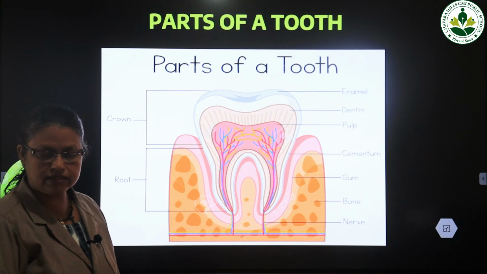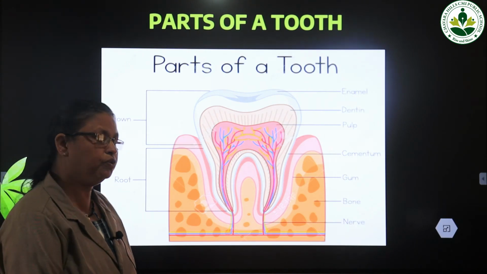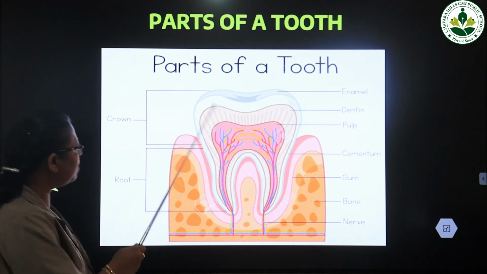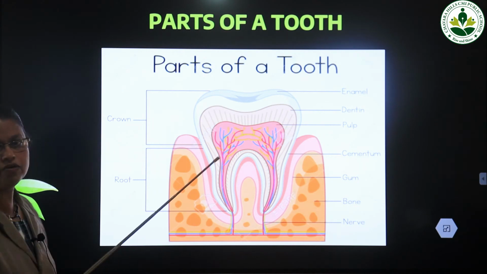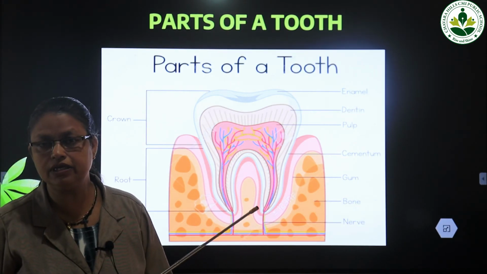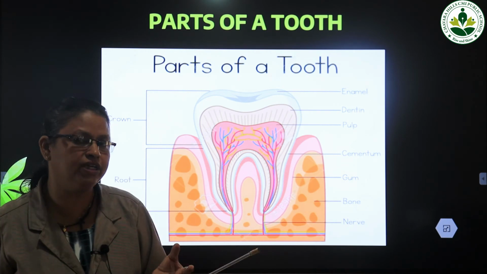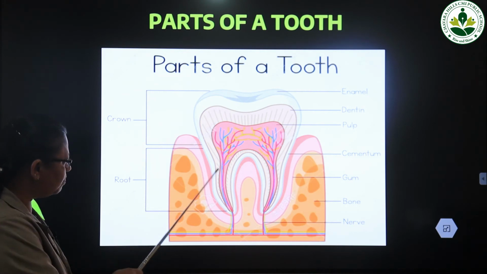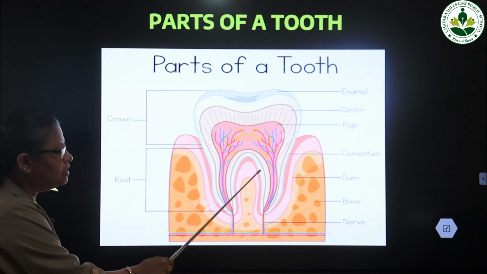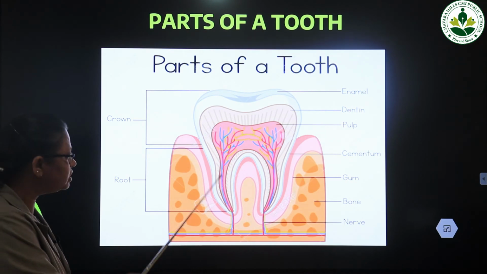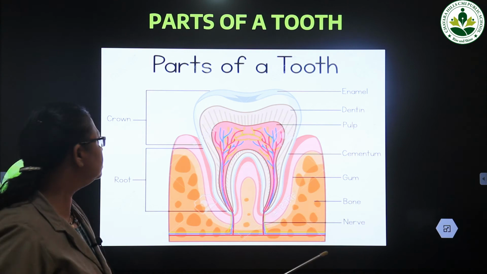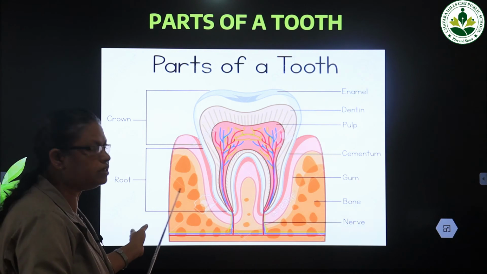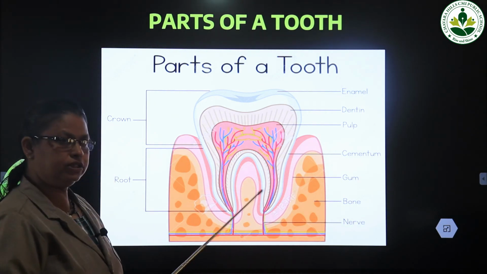Okay. Next we see the different parts of a tooth. There are different parts you can see in the picture. And this part is known as the crown. When you look at your teeth in the mirror, what do you see? You can just see the outer part of the teeth that is white in color. That part is known as the crown. And the lower part is inside the gum. We cannot see that part. That part is called the root. This outer cover of the tooth is called the crown, and the lower part that is present inside the gum is called the root.